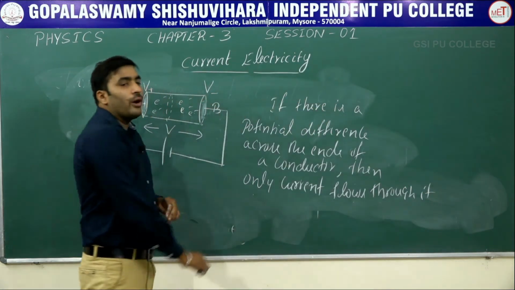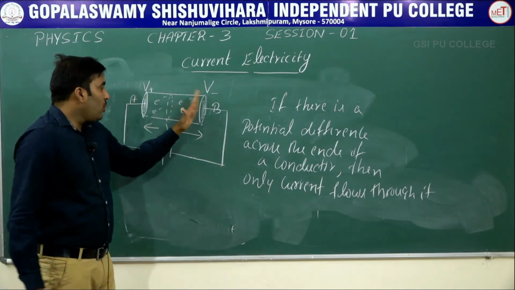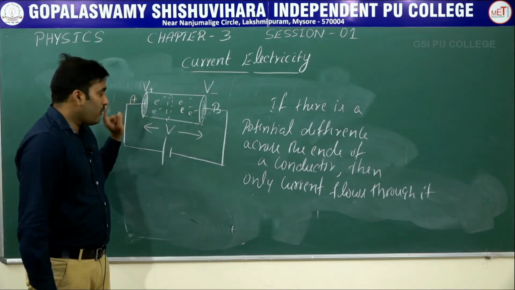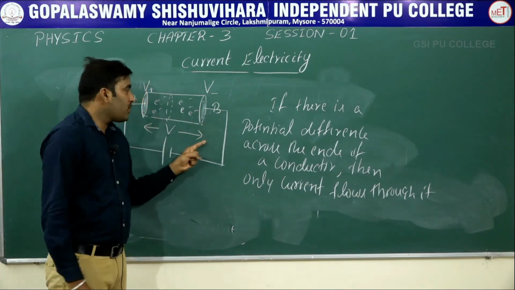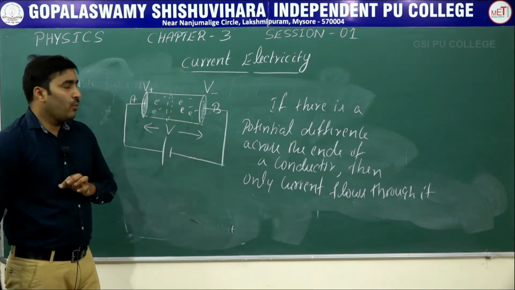This is a very important point to remember. When can a current flow in a conductor? Whenever there is a potential difference. The quantity potential difference is very important. So if there is a potential difference, then only the charges can flow.